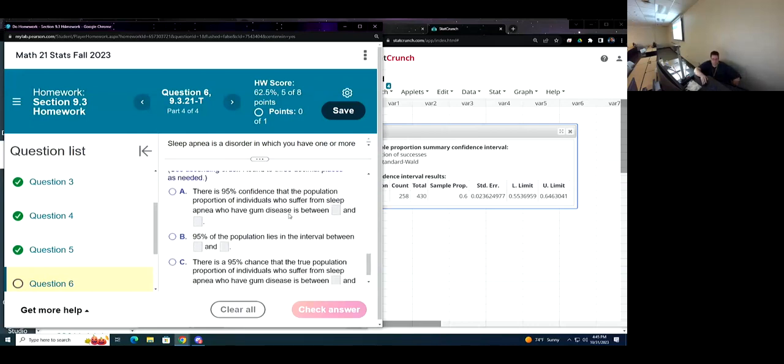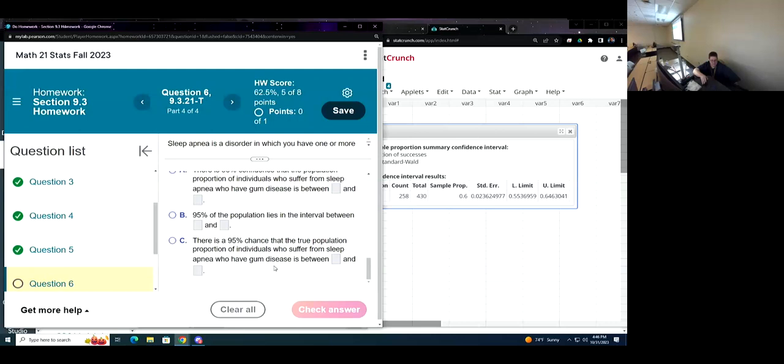So we want the one that says confidence. A says confidence, B does not, and C does not.